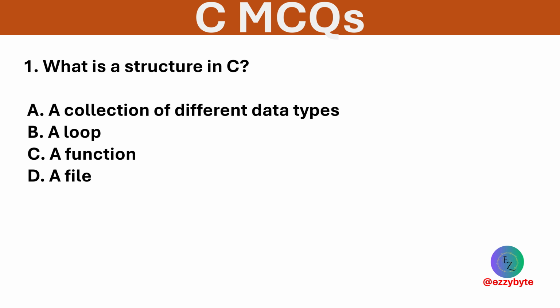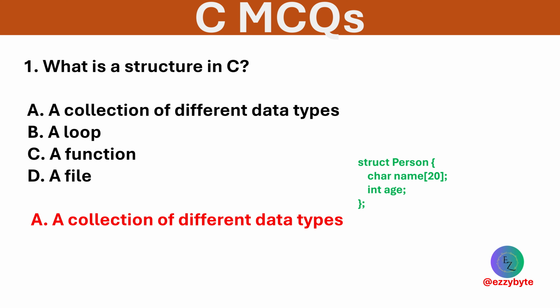What is a structure in C? Options are a collection of different data types, a loop, a function, and a file. Option A is correct. A structure groups variables of different types under one name.